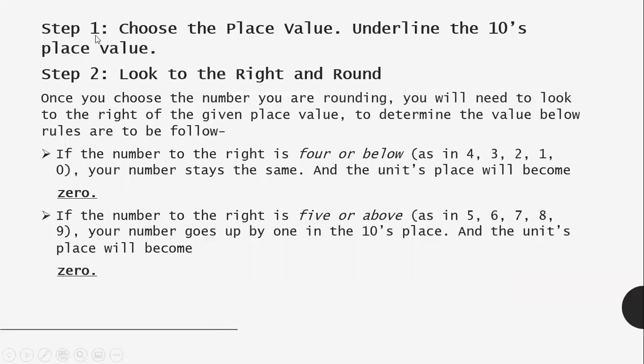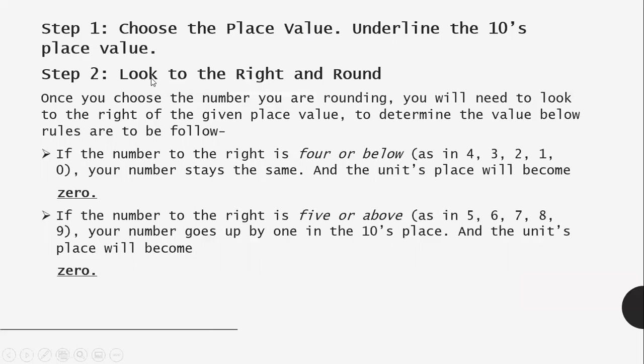The second method is done in 2 steps. Step 1: First, we choose the place value as given in the question, whether it is the hundreds place, tens place, or thousands place. We are taking the tens place here, so we will underline the tens place value.